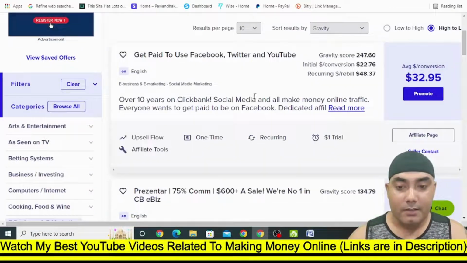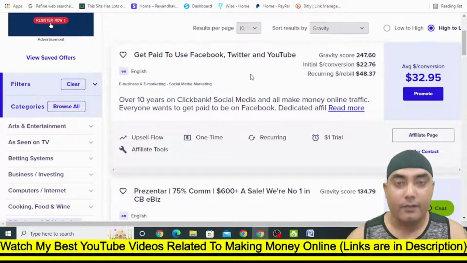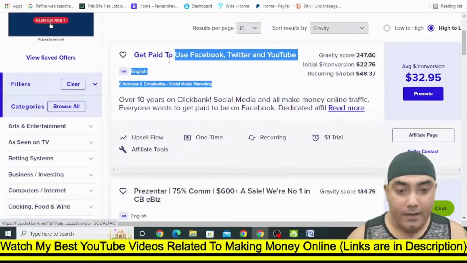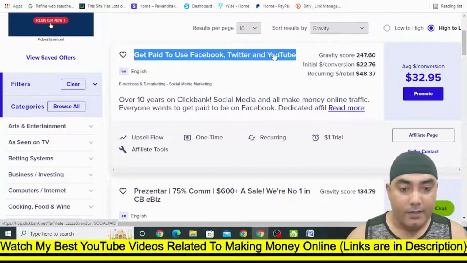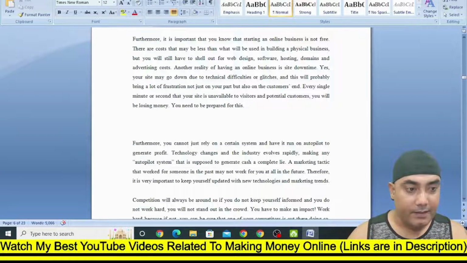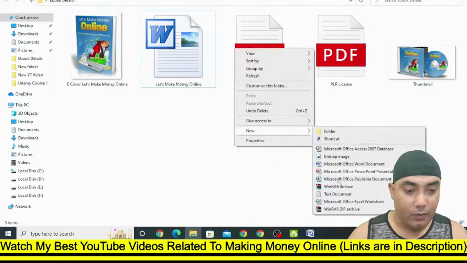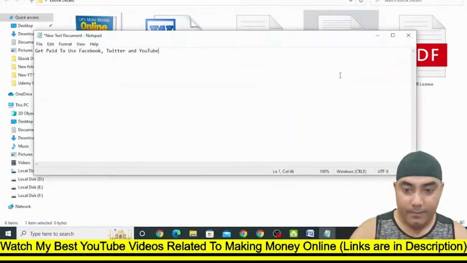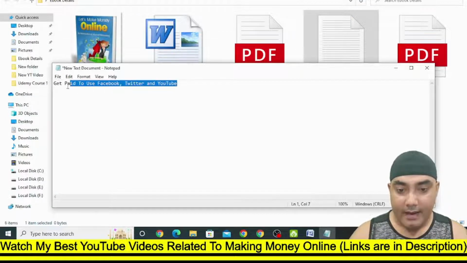So for now let's close it, okay? So in this way you can get an affiliate link. Now what you can do is let's copy this: get paid to use Facebook, Twitter and YouTube. Let's paste it firstly inside a notepad so that any link is not attached there. Just paste it in this way and then copy this text.